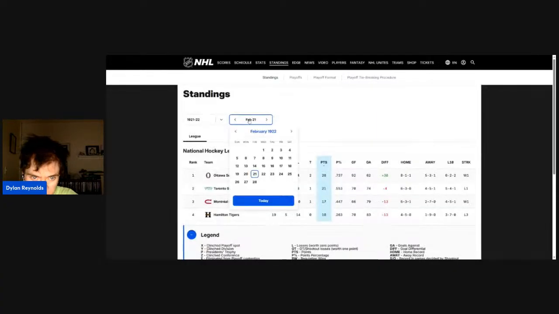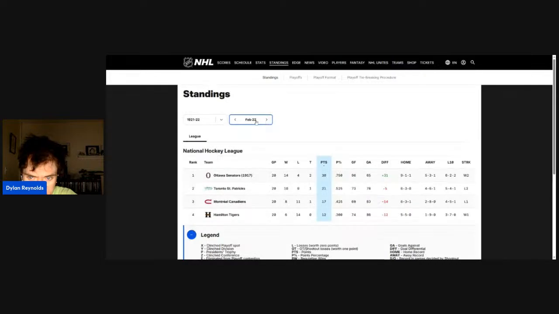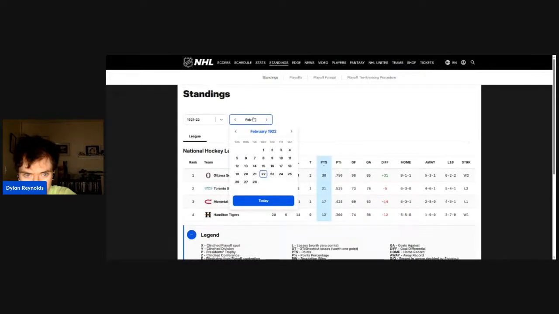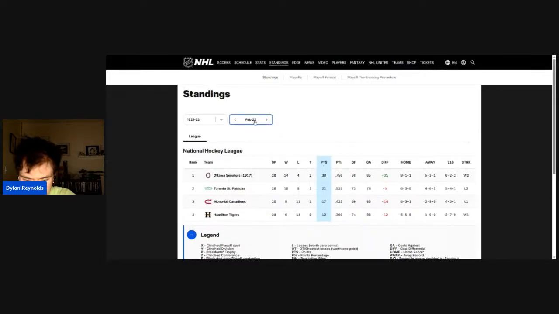No change there. This is Wednesday, February 22nd, 1922, and that's loss number 9 for Toronto. That's 70 again, and that is 70, and that is a 2-game losing streak for them.